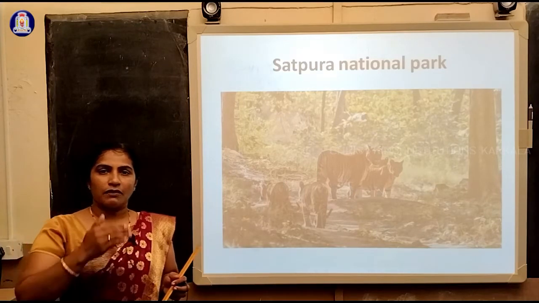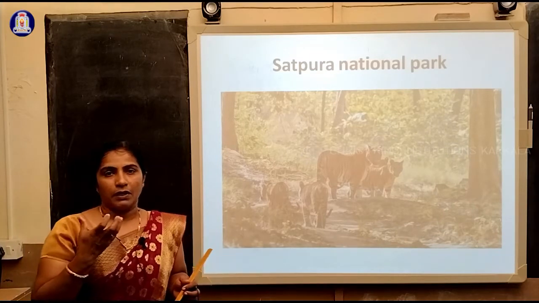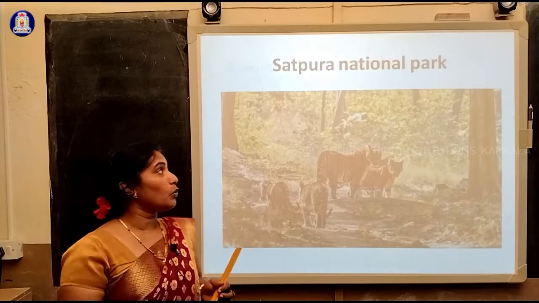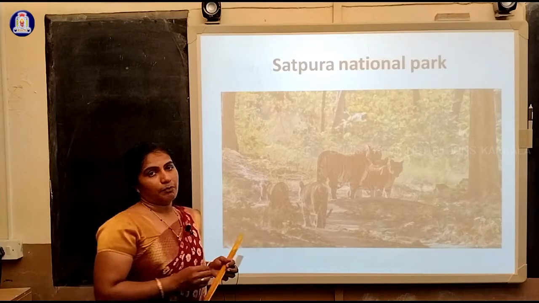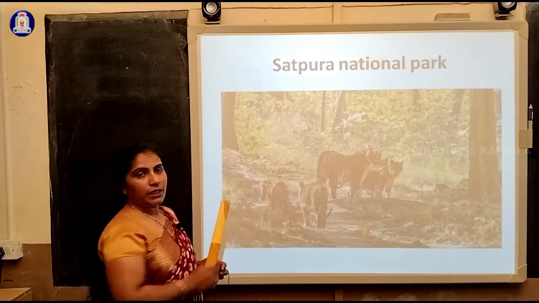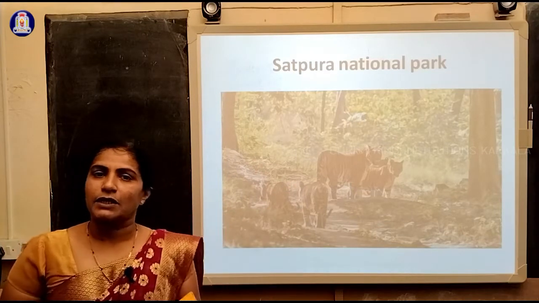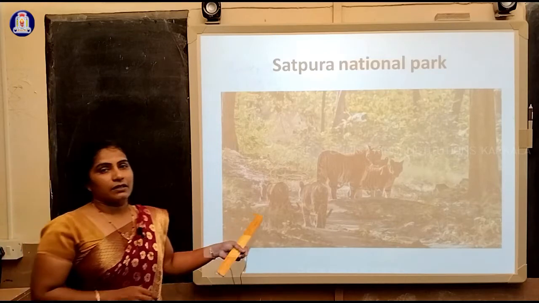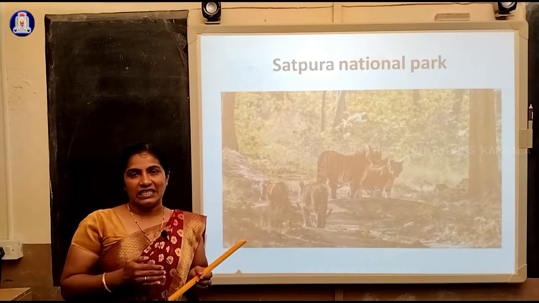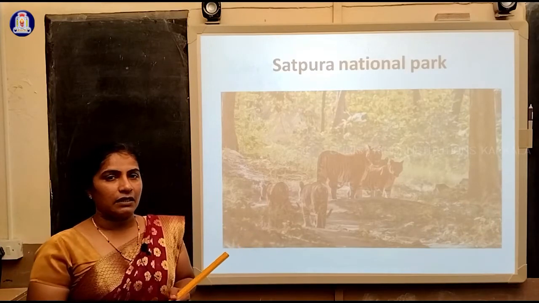So these students are visiting one place after another, observing a few different species of animals and plants. Now they entered Satpura National Park. In Satpura National Park, as we are observing here, there is a beautiful animal group called tigers. The tiger is the national animal of India, and it is now in danger of extinction. In other terms, it is an endangered species.